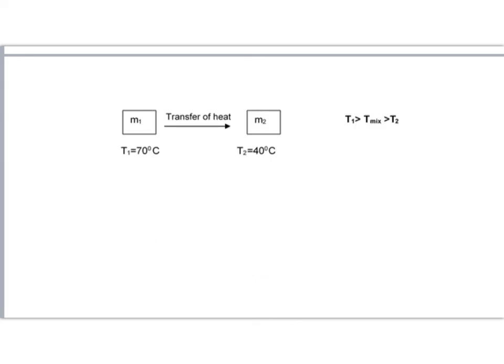For example, we have two objects, M1 and M2. They are in contact. The temperature of M1 is bigger than the temperature of M2, so the transfer of heat will be in this direction. So M1 will lose heat and M2 will gain heat, and the heat lost by M1 should be equal to the heat gained by M2.